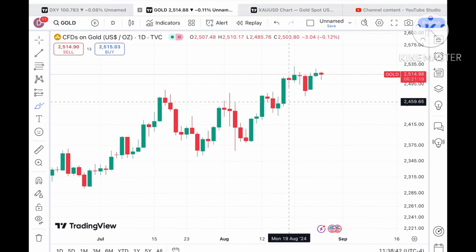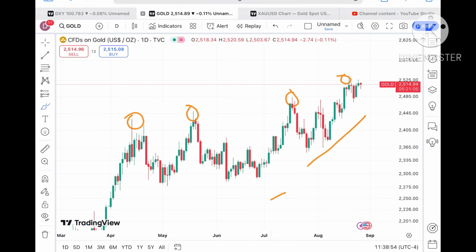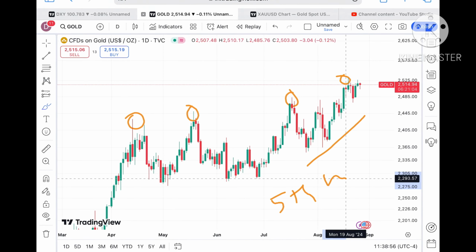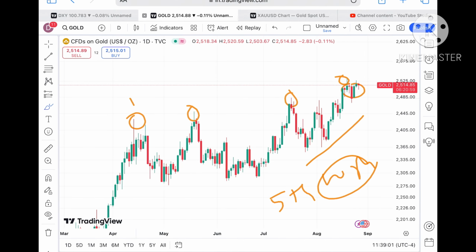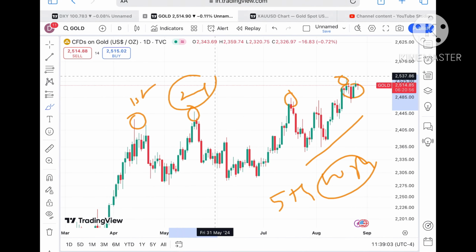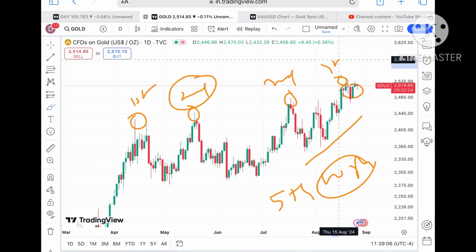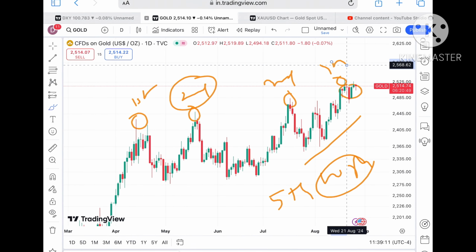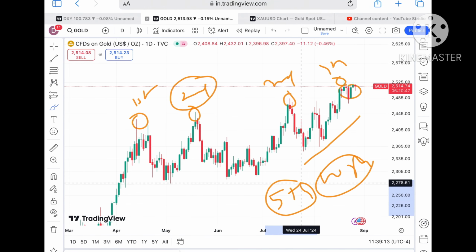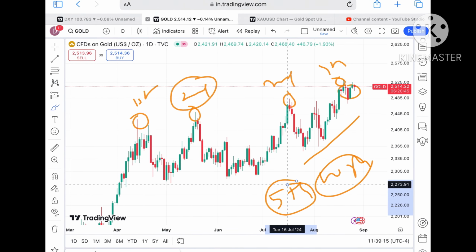Because, as we have seen, the price in 2024 has made three highs, second, third, and this is the fourth one we have seen. Now it is trying to make a fifth high, so the probability can be higher. It is waiting in this particular range, and the event has also not come, so chances can be high. There will be higher chances that it can make another new high if the price starts going above this level. So chances are high that it can touch a fifth high.